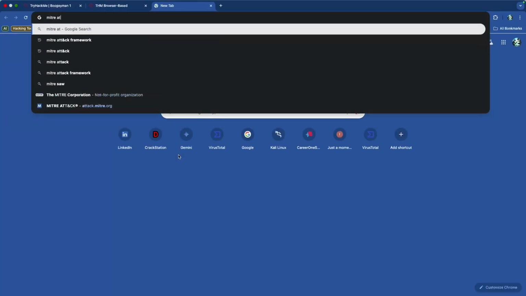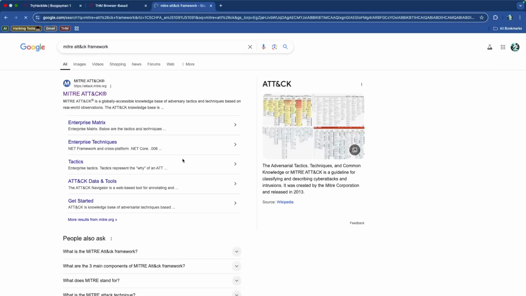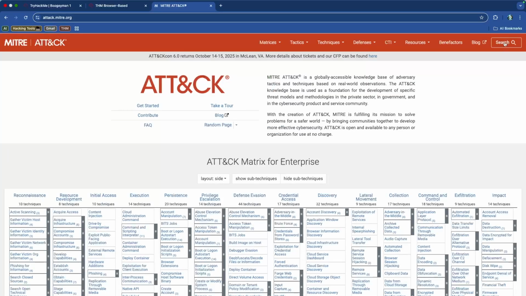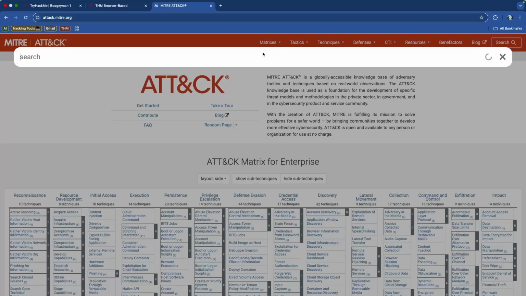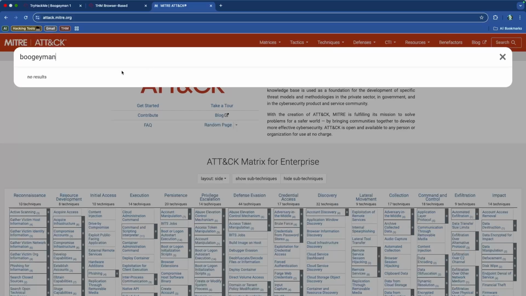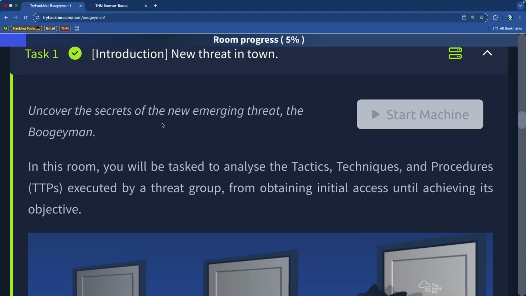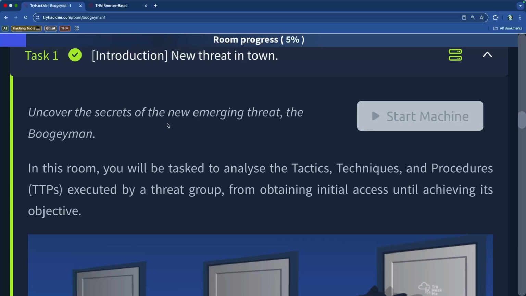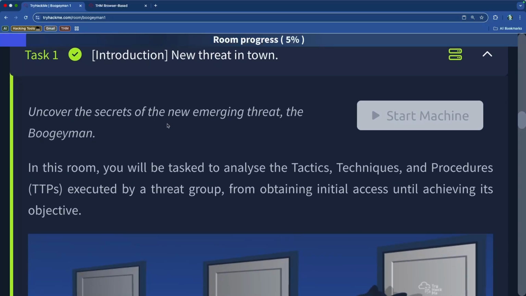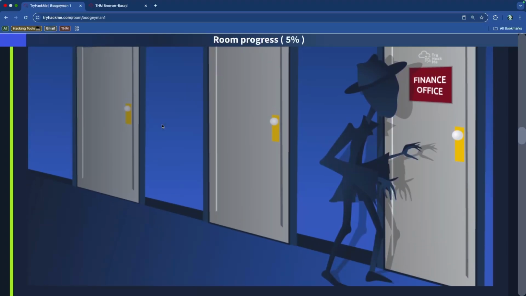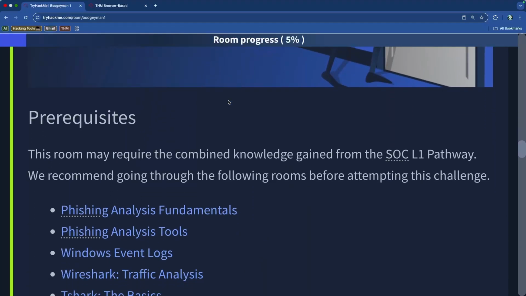So let's go and look at the MITRE ATT&CK website and see if there is indeed something called the Boogeyman. So we are here, and we're just going to search for Boogeyman. That would be so interesting. There is no results. Obviously, there's no results. It would be kind of corny, I feel like. It's kind of cliche if a hacker calls themselves the Boogeyman. It's like, really, dude? But anyway, that's who we're dealing with today. And that's what he looks like, apparently. And he's trying to get into the finance office.